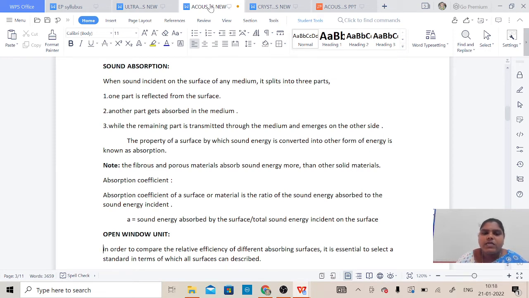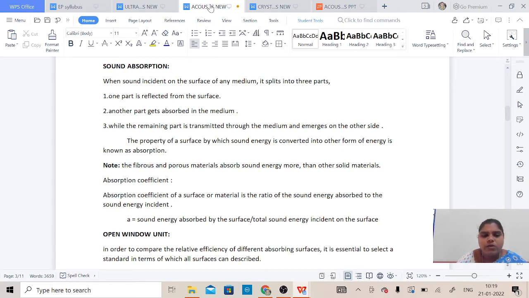Now, the property of a surface by which sound energy is converted into another form of energy is known as absorption. So, what is meant by absorption of sound energy? The property of a surface by which sound energy is converted into another form of energy is known as absorption. Here also a note point, let us recall: fibrous and porous materials, like a sponge, absorb sound energy more than other solid materials.